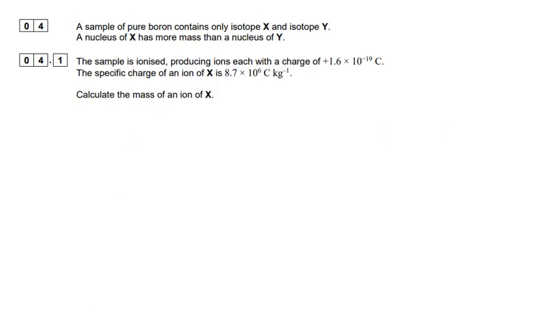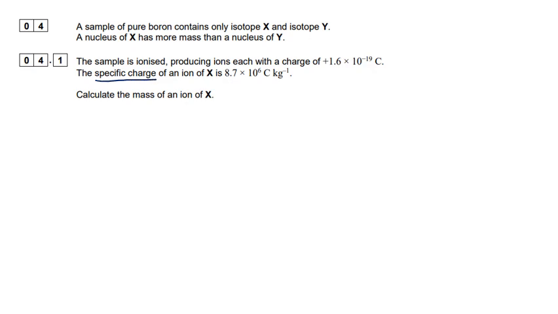Right, question 4, sort of back to particles now. So we're told a sample of pure boron contains only isotope X and isotope Y. A nucleus of X has more mass than a nucleus of Y. The sample is ionized, producing ions each with a charge of plus 1.6 times 10 to the minus 19 coulombs. And the specific charge of an ion of X is 8.7 times 10 to the 6 coulombs per kilogram. Calculate the mass. Okay, this term here, specific charge, what does that mean?